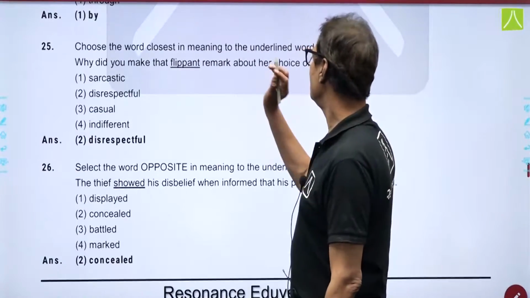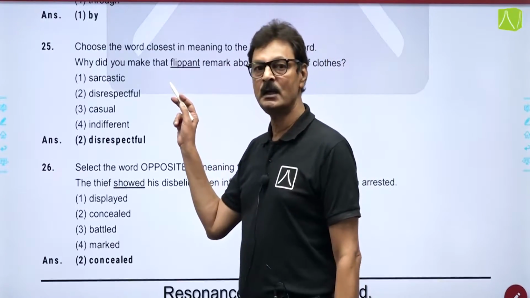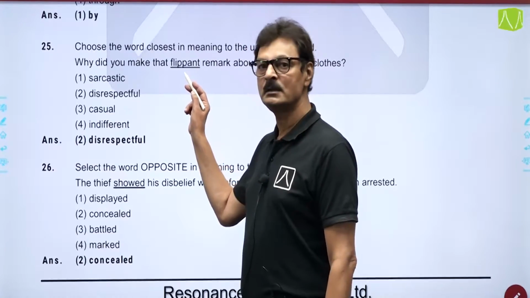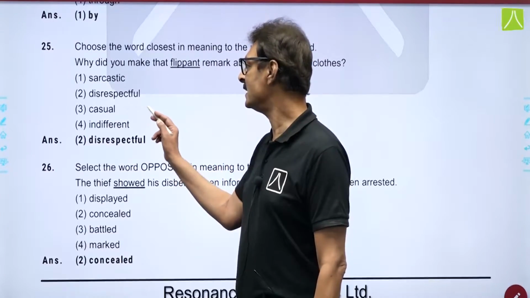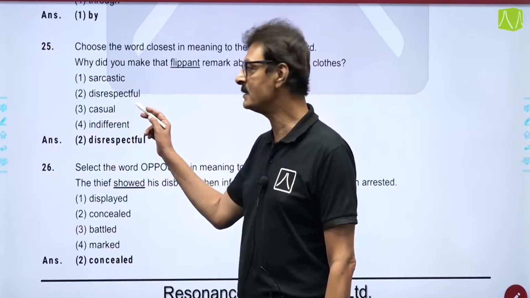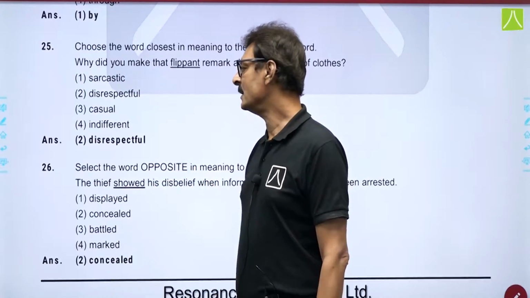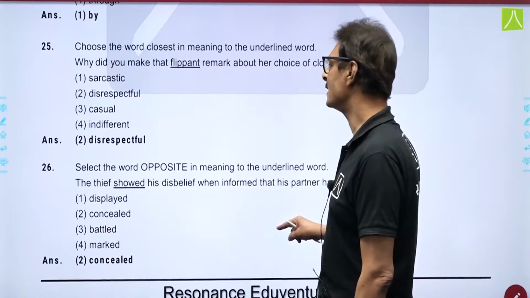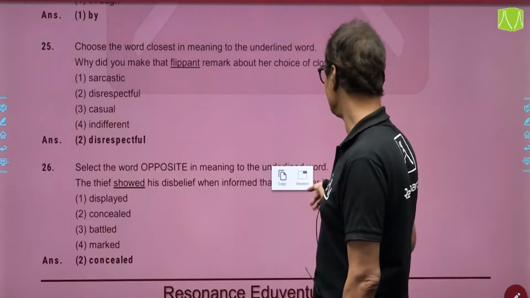Let us move on. Meaning of the underlined word flippant, and the meaning of this word flippant is disrespectful. So, this is the correct answer, option number 2. The answer to question number 25 is option number 2, that is disrespectful.